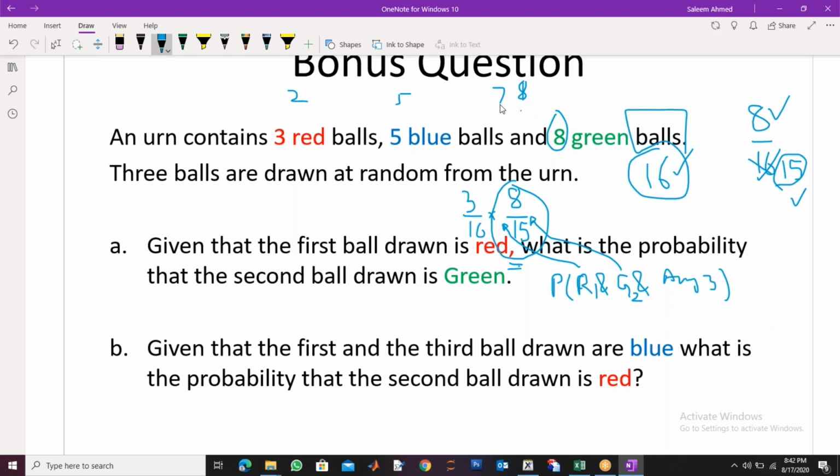Now I said any ball can come up, right? What is the probability of that? 14 by 14, because total 14 are left, and I said third is anything. I don't care about the third one. So it means whatever comes up. So the probability is 1. 14 by 14, right? So this is the total probability. Now you can multiply and get the answer.